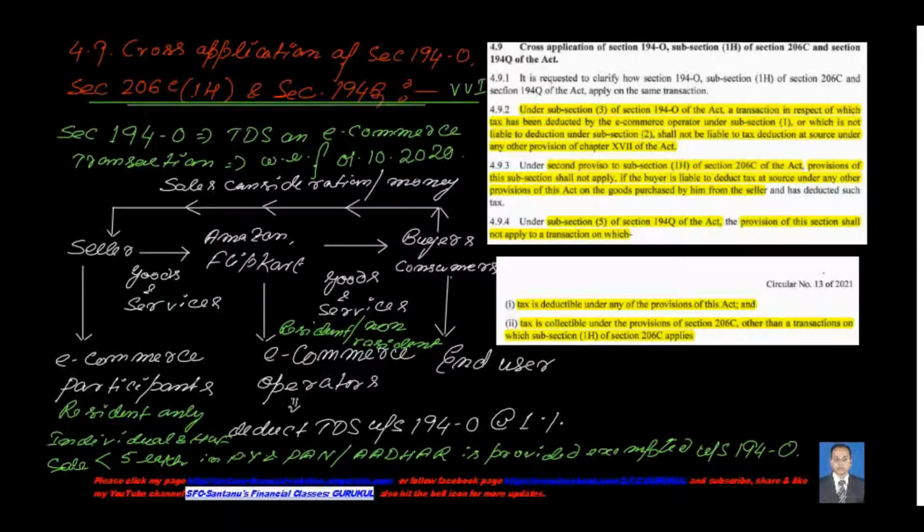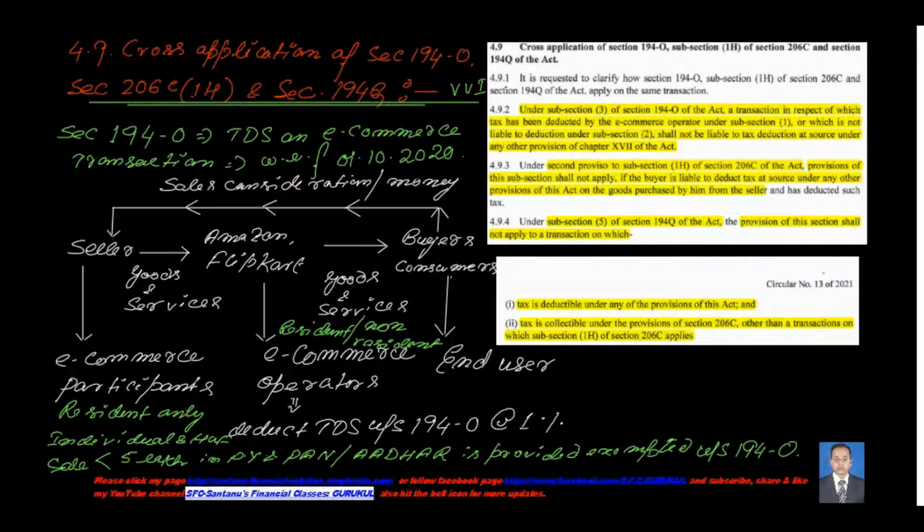Now this seller is known as the e-commerce participant. Amazon or Flipkart, the intermediary platform through which the buyer and seller exchange their goods and prices, is known as the e-commerce operator, and buyers are definitely the end users. In this case, the e-commerce operator can be resident or non-resident, but the e-commerce participant, that is the seller, should be a resident only.